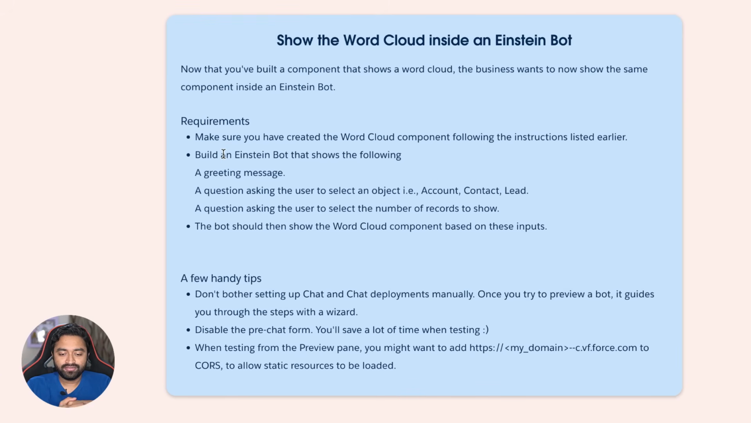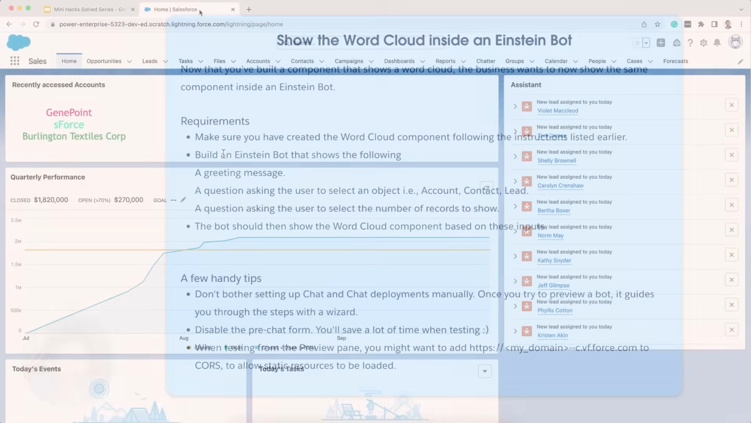Now when testing from the preview pane, you might want to add a domain to CORS to allow static resources to be loaded. Again, I think these are tips that you'll find handy during development. But overall, I think let's get started and see how to get things done.